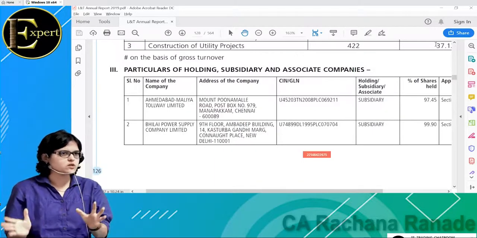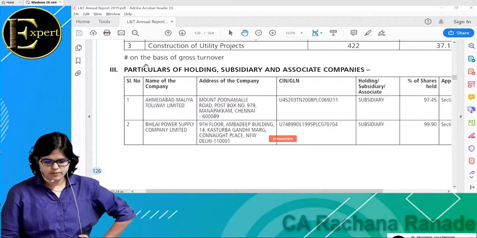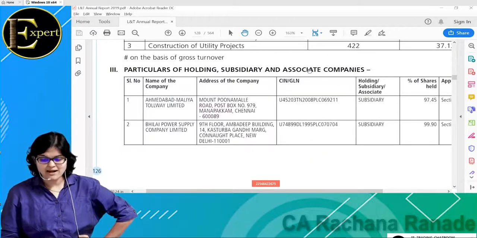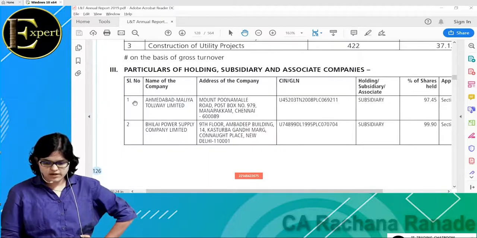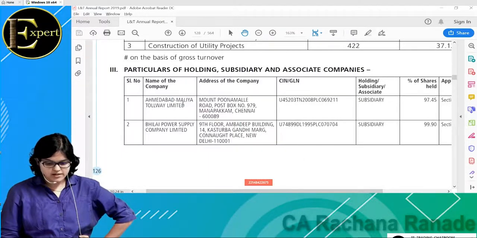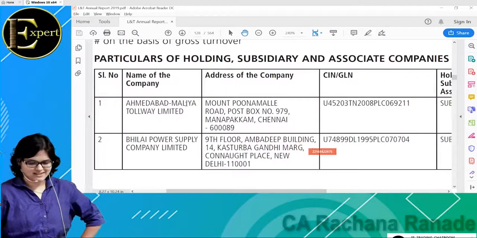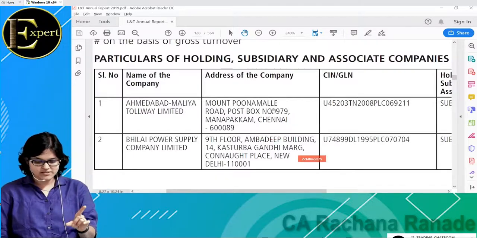Name of the company, Ahmedabad... it's not Malya, it is Malia Tollway Limited. Then what is the registered address of the company, and whether it's a subsidiary or an associate. So it's a subsidiary. Why is it a subsidiary? How much is the shareholding? Now you are getting the same thing.